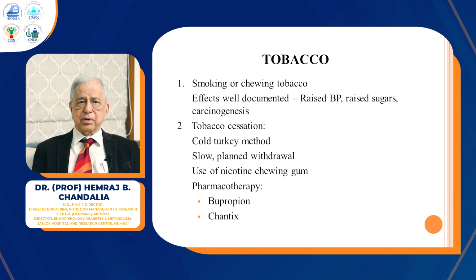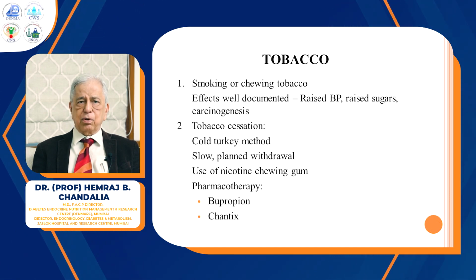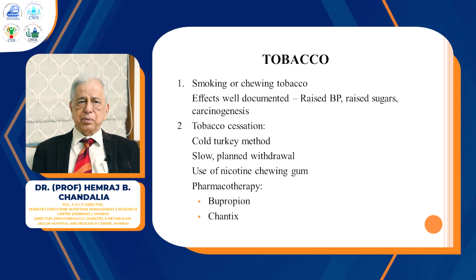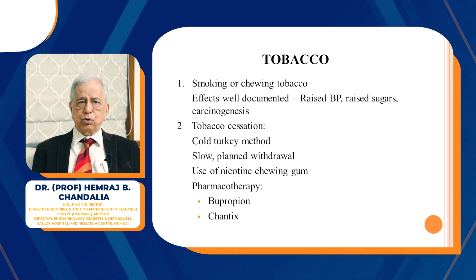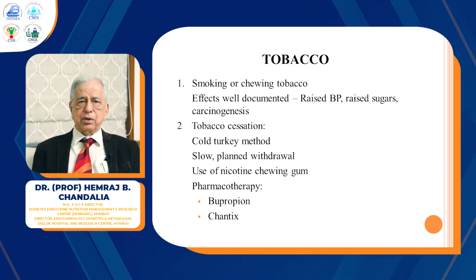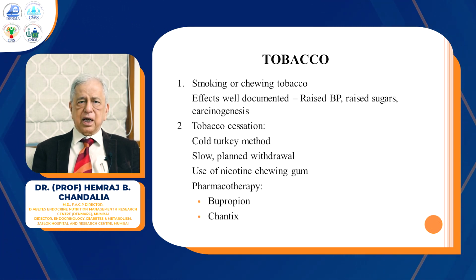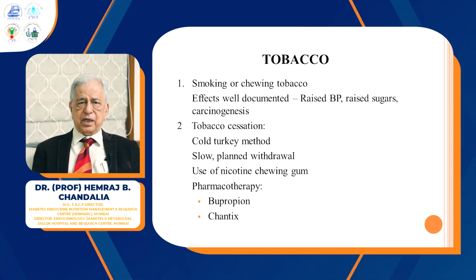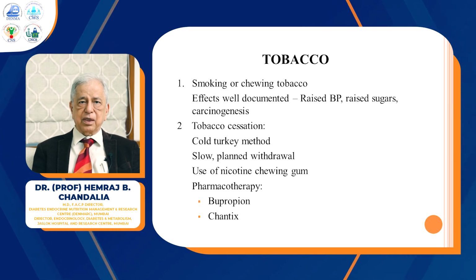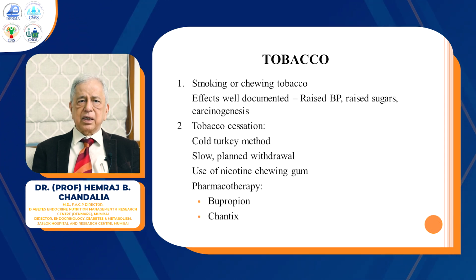There is a method of immediate cessation called the cold turkey method. You try to treat insomnia and constipation which may arise for a week or two, and this may work if the patient is determined. And then there can be a slow plan, reduction with a fixed date. The patient must give you a date where they will bring it to zero. That is very important. And you might sometimes use nicotine chewing gum in order to wean them, but it is not often used.